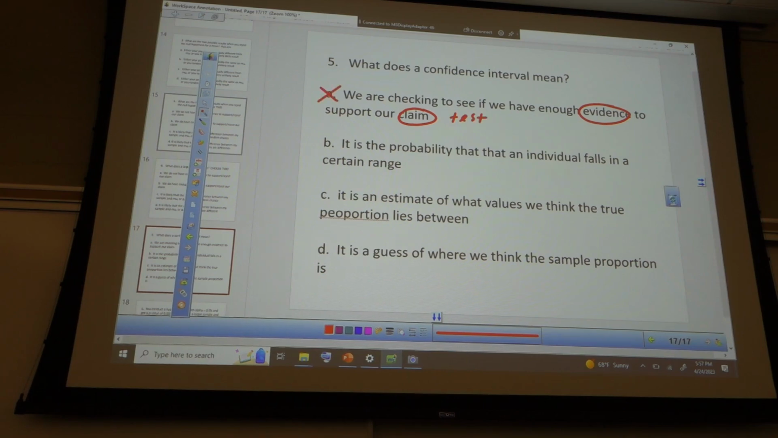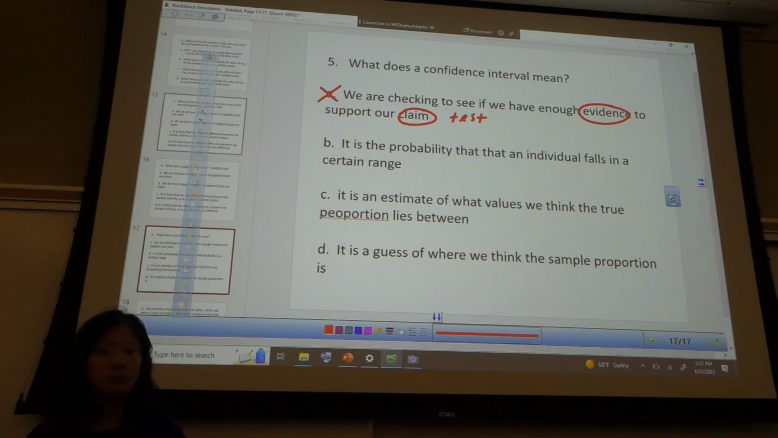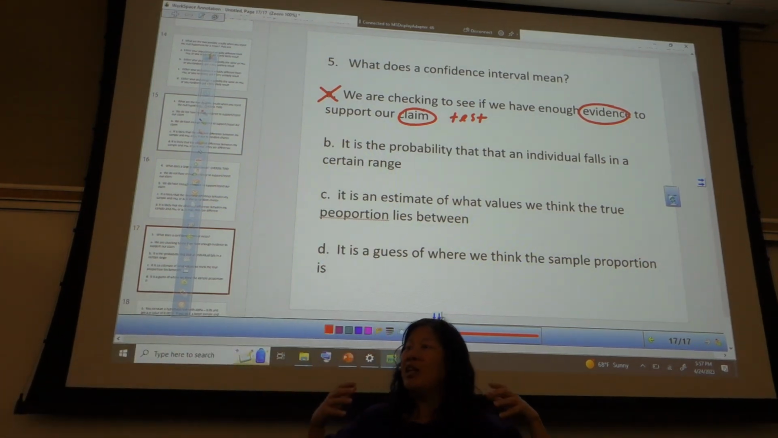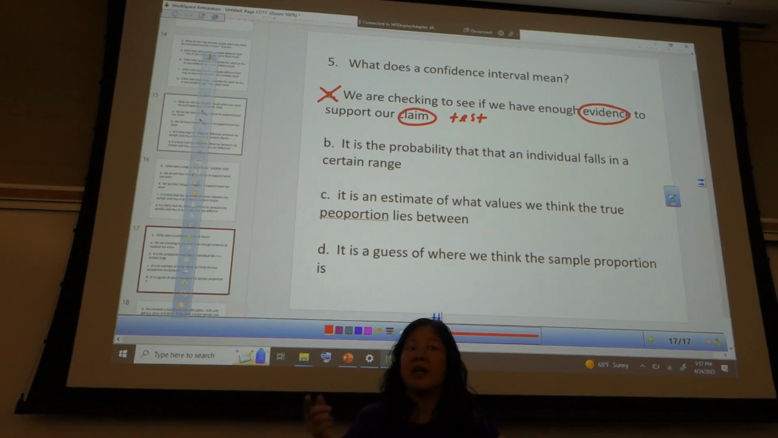Everybody follow that? The second one, it's a probability that an individual falls in a certain range. Two problems with that one. It's the probability. The probability would be the 95% or the 90%. That's the confidence level, not the interval. Does everyone see the difference?